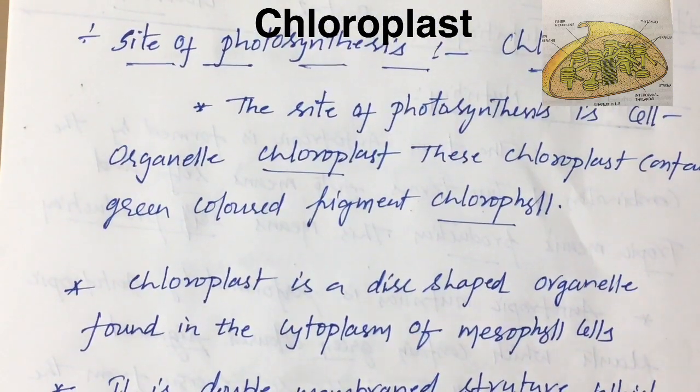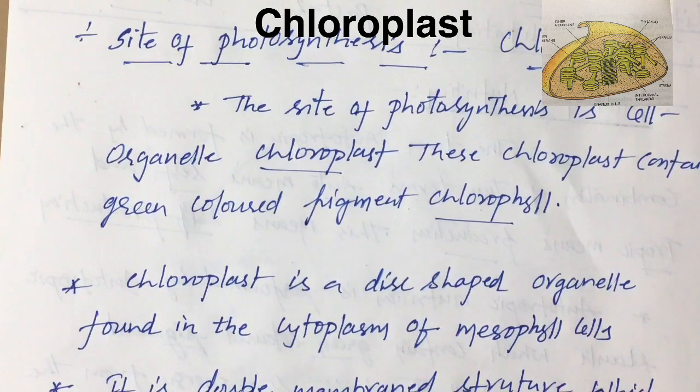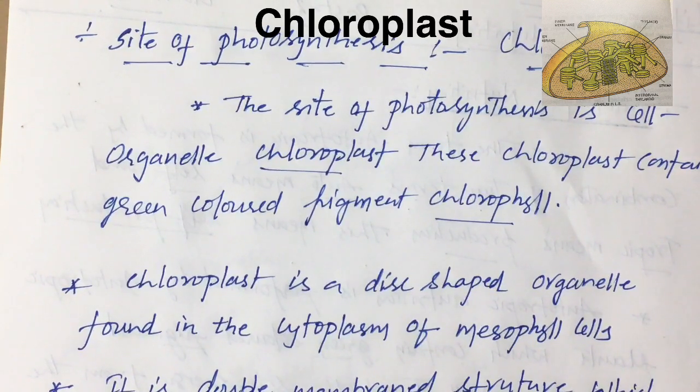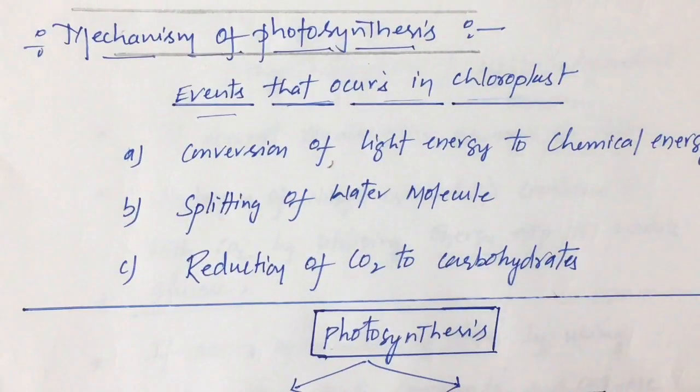Now let us discuss the mechanism of photosynthesis which occurs in the chloroplast. And you have to remember, children, in the stroma what generally occurs? Enzymatic reactions occur, and in grana trapping of solar energy takes place. Now let us discuss the events that occur in the chloroplast. Generally, children, there are three major events which occur in the chloroplast.